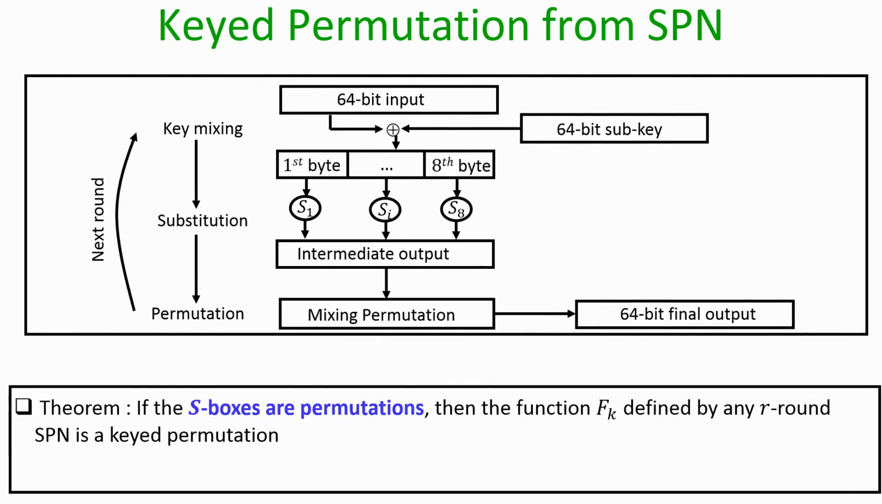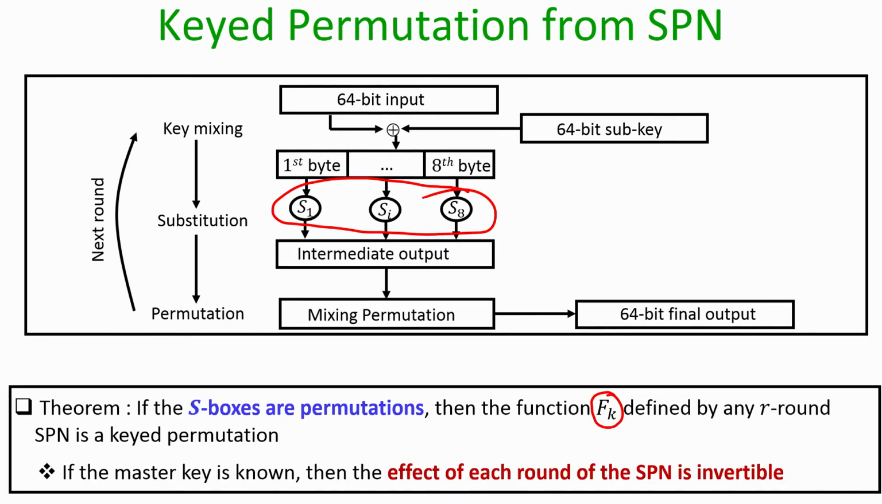Right. So, a very important theorem which we can prove is that if the S boxes which we are using in the architecture of SPN are permutations, then the keyed function f_k which we are going to obtain at the end of any R round SPN is going to be a permutation. That means, it is a 1-to-1 onto mapping. It does not matter what exactly is the value of R, as long as you ensure that these S boxes are invertible, the overall keyed function f_k which we obtain by deploying an R round SPN is going to be a keyed permutation, right.